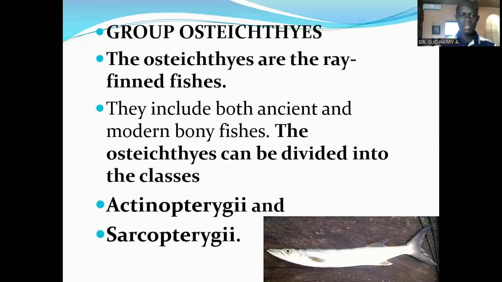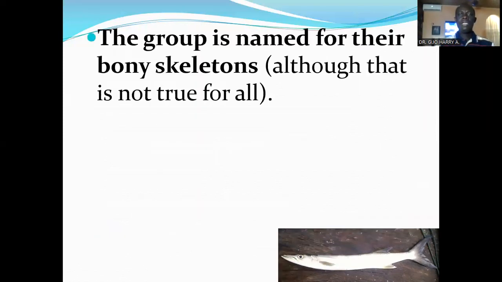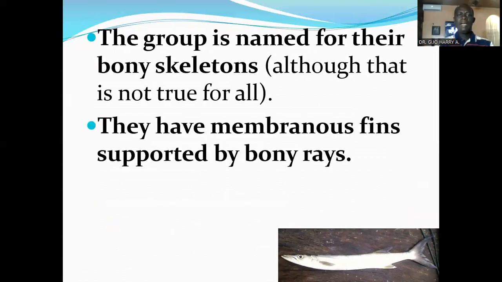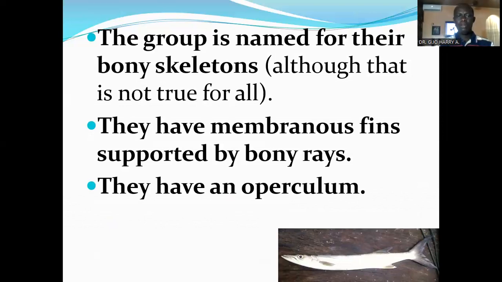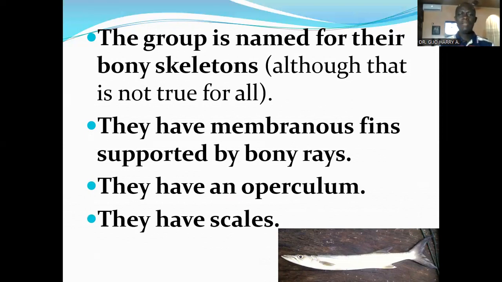They are bony fishes that possess bone in their endoskeleton rather than cartilage. The group is named for their bony skeletons, although that is not true for all. They have membranous fins supported by fin rays. They have an operculum, and they also have scales. Now, these are very important features. They have membranous fins supported by bony rays.